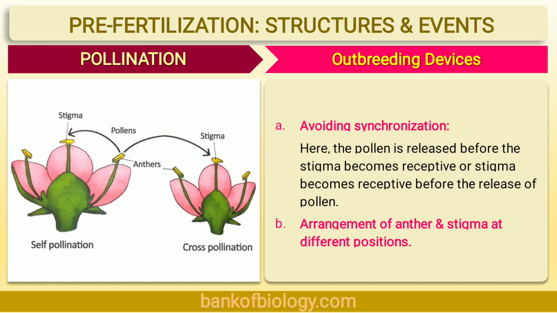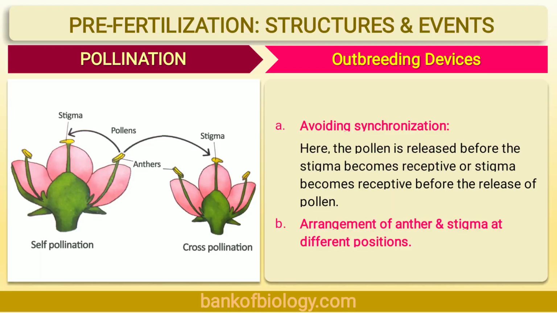Now let's study what is heteromorphy or heterostyly. In some plants like primrose, there are 2 or 3 forms or types of flowers in the single plant, in which stigmas and anthers are placed at different levels. For example, heterostyly and heteroanthy. In heterostyly, hetero means different lengths of style are seen. So, in primrose plants, 3 or 2 different types of flowers are produced in which stigmas and anthers are placed at different levels. So different heights or different lengths of styles are seen.